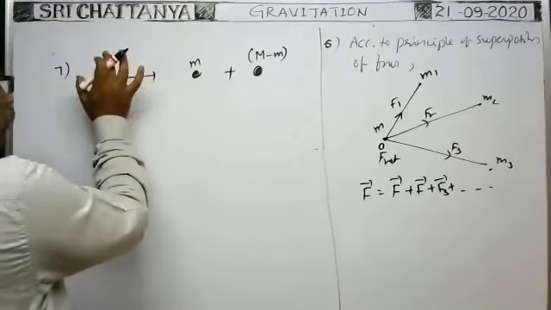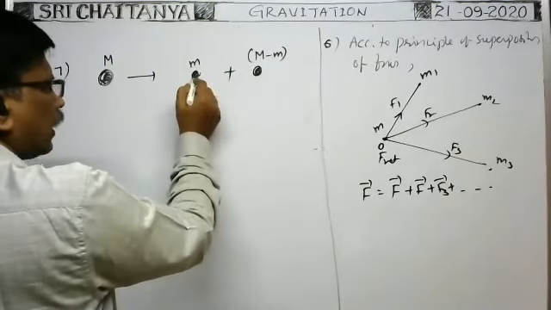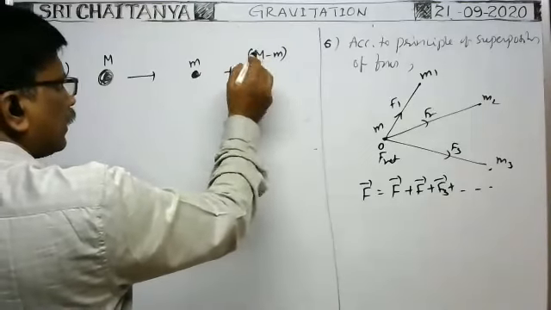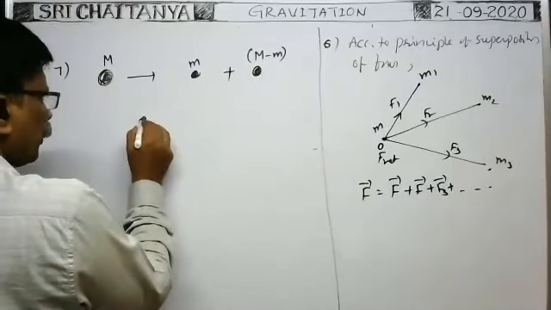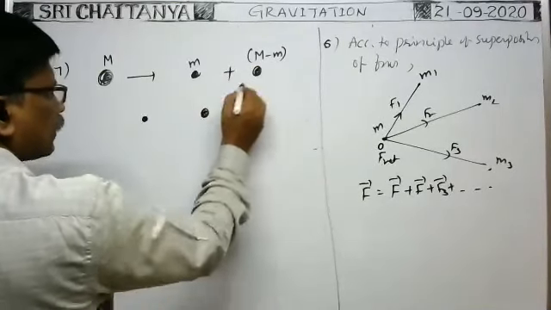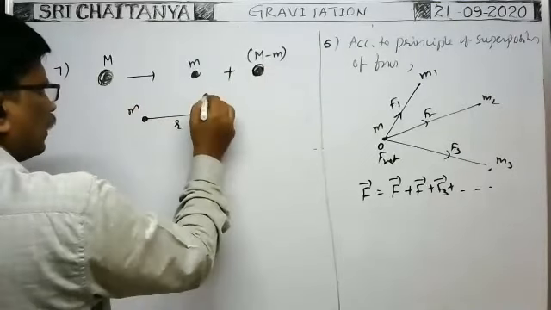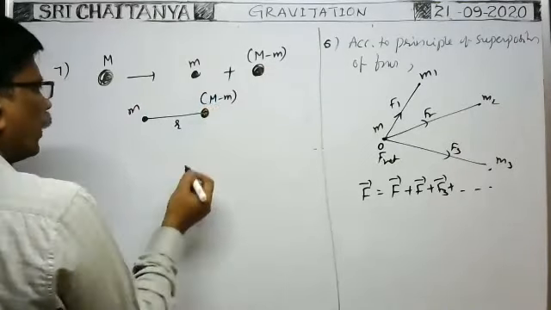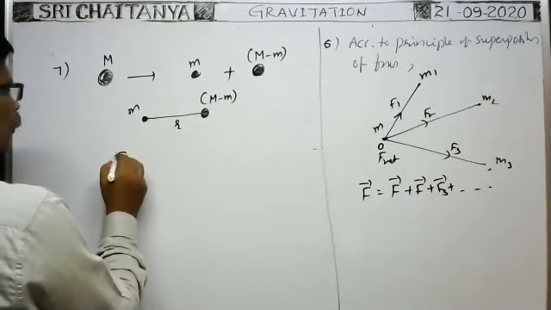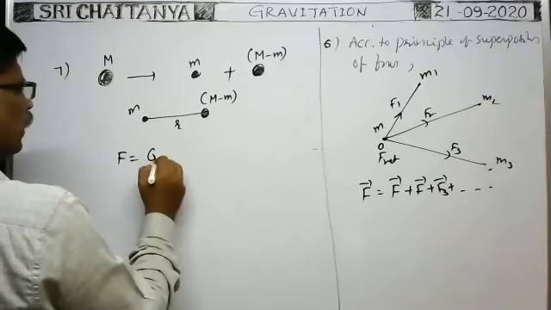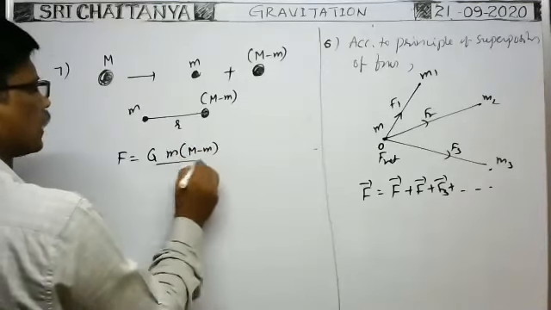The given body having mass capital M is divided into two parts so that the mass of one particle is small m and the mass of the remaining particle is definitely capital M minus small m. These two particles are kept at a certain distance like this, so that the gravitational force of attraction between them is maximum. For this distance, what is the gravitational force of attraction between them? G into the mass of this particle into the mass of that particle by distance square.